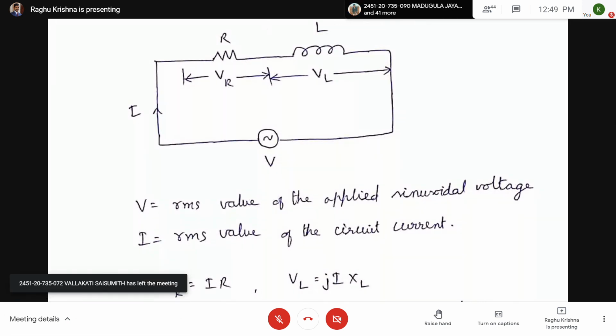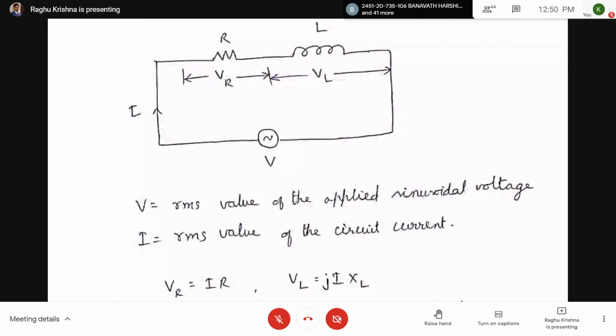Now we are going to take V as the RMS value of the applied sinusoidal voltage. What is the RMS value? It is given by Vm by root 2. I equal to Im by root 2. From now onward we are going to take RMS values. So V is the RMS value of the applied sinusoidal voltage, and I is the RMS value of the circuit current. VR is the RMS value of the voltage drop across the resistor, which is given by VR equal to IR.